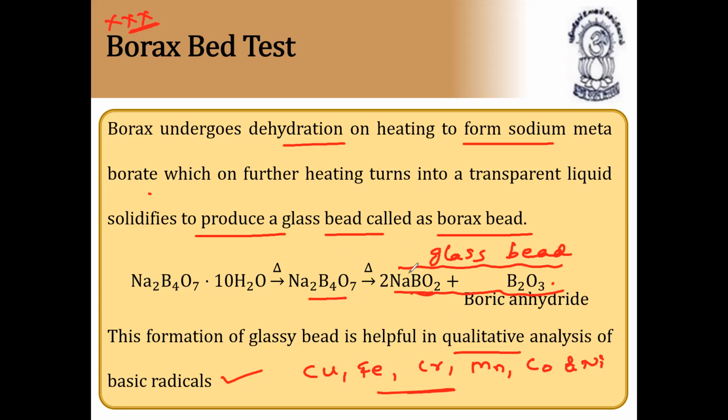What will happen to the glass bead? From borax we get a glass bead, which is a combination of sodium metaborate, that is NaBO2, plus B2O3, boric anhydride. This sodium metaborate and B2O3 combination will get solidified and form a glass bead. This is called the glass bead, and it is used for qualitative analysis of basic radicals such as copper, iron, chromium, manganese, cobalt, and nickel. These metals can be identified using the borax bead. How are they identified? Let us see now.